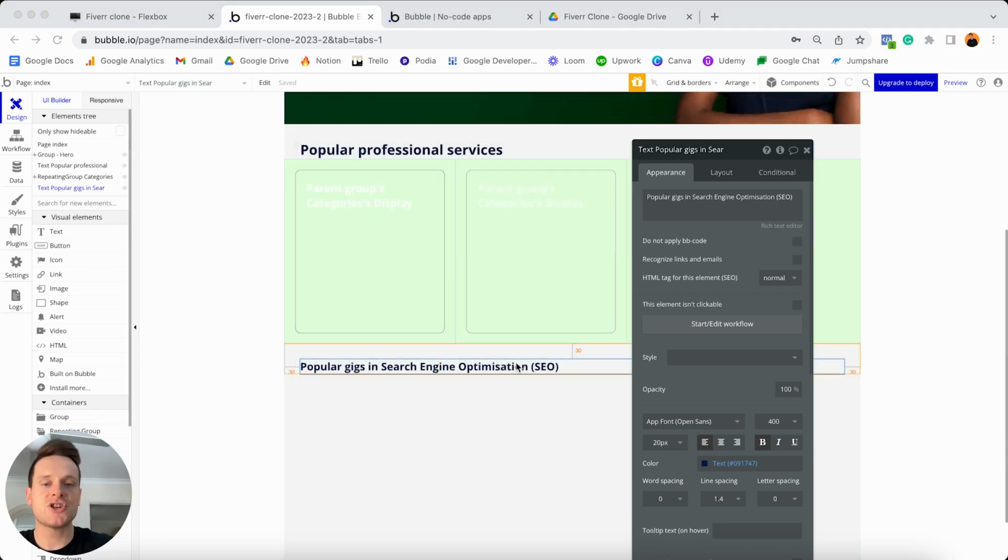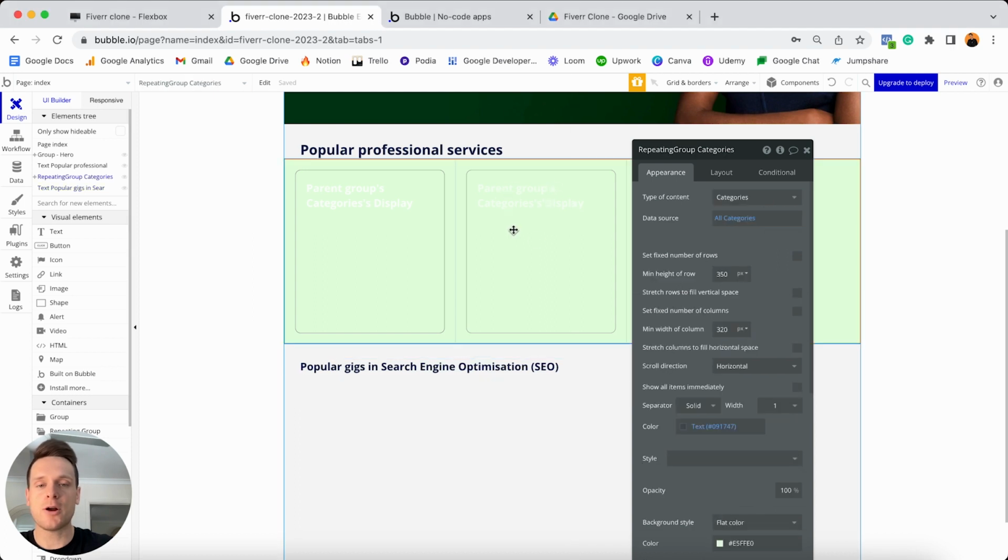And now once we've finished adding our text element in, below this, what I'd like to do is display another repeating group. Only this time I'm going to be displaying a list of products, not categories. But in order to help streamline that whole process, what we're actually going to do is make a duplicate version of our existing repeating group. And the reason for that is because it's just going to save us a bit of time having to set up some of the initial settings.